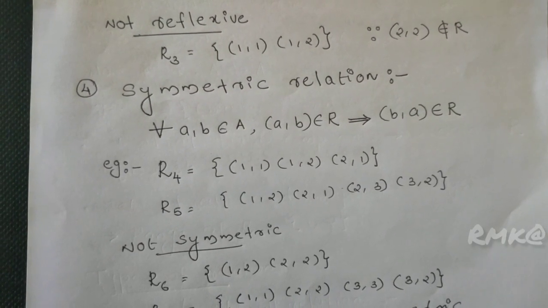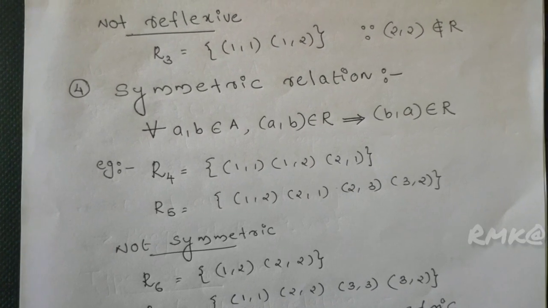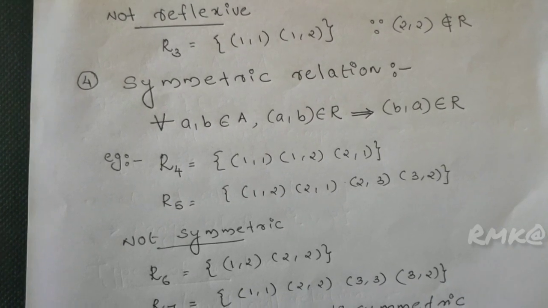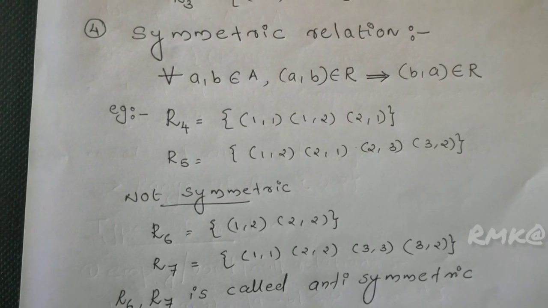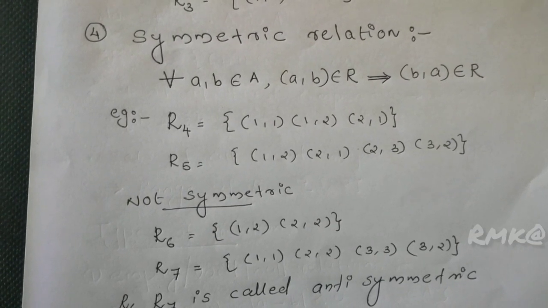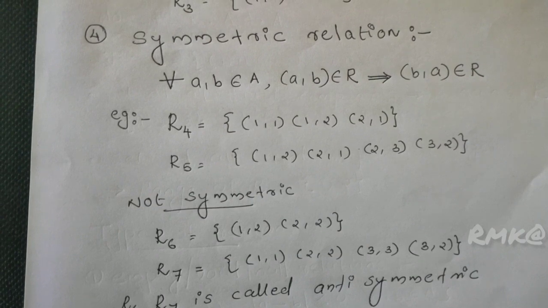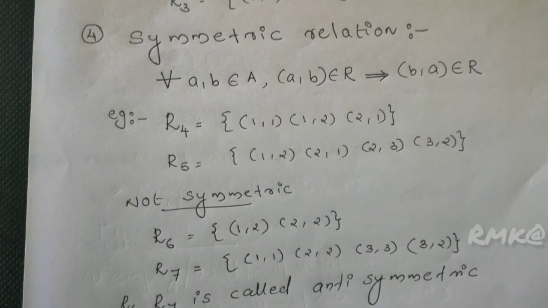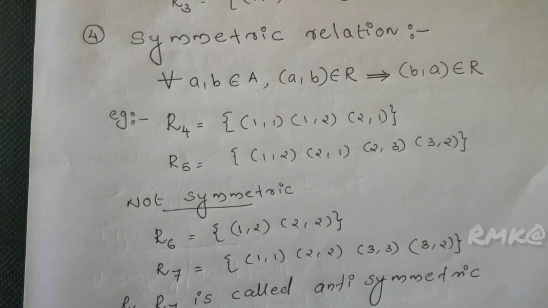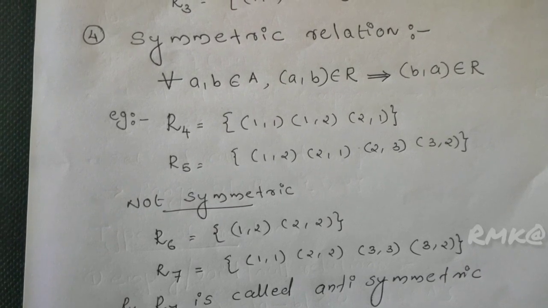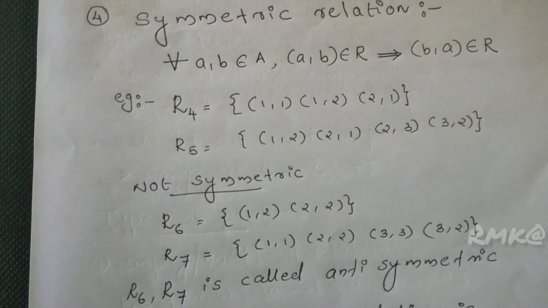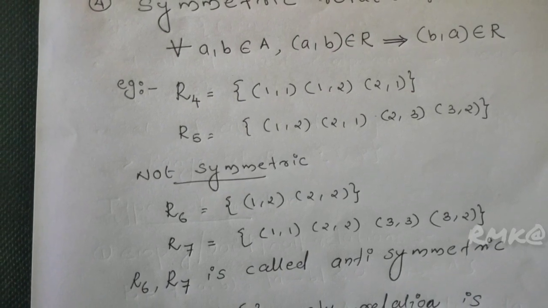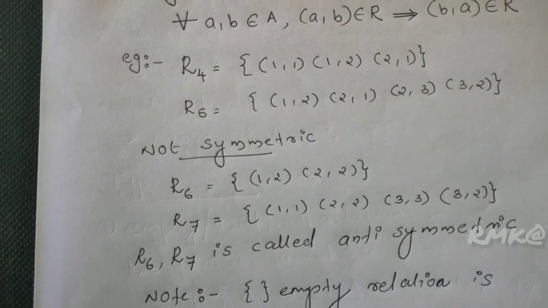Not symmetric: R6, the set of ordered pairs (1,2), (2,2). The symmetric component of (1,2) is absent here. Therefore, R6 is not symmetric. Like R7, where (3,2) is contained in R7 but (2,3) is not contained. R6 and R7 are called anti-symmetric relations.